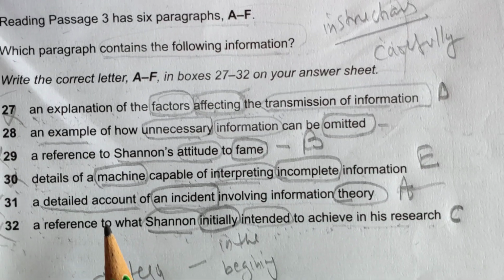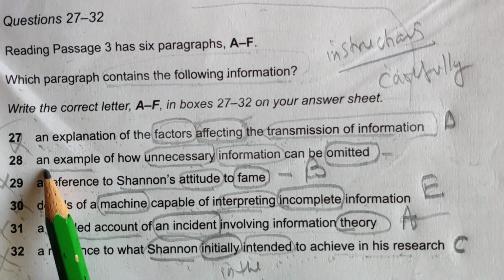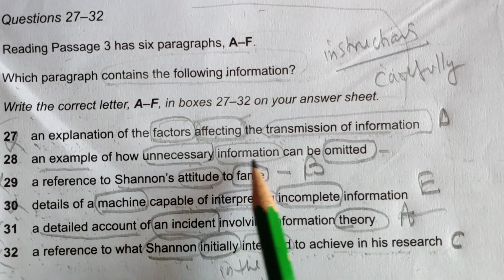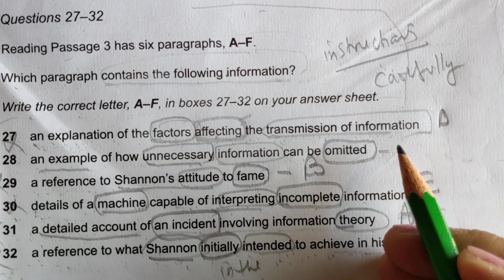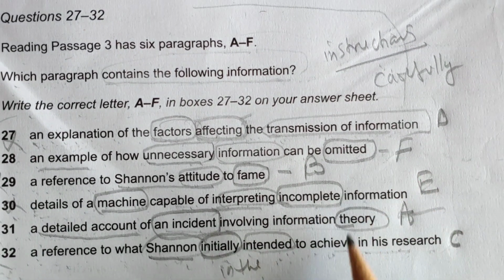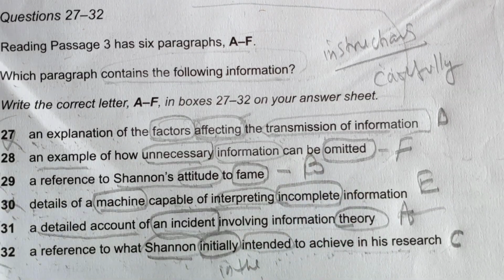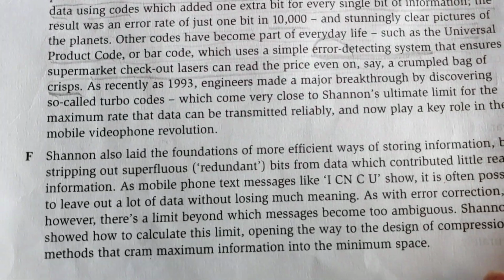Now we have F left, and here one option is left: an example of how unnecessary information can be omitted. Of course, the answer will come here, F, but let's look at what the writer is saying in the F paragraph.